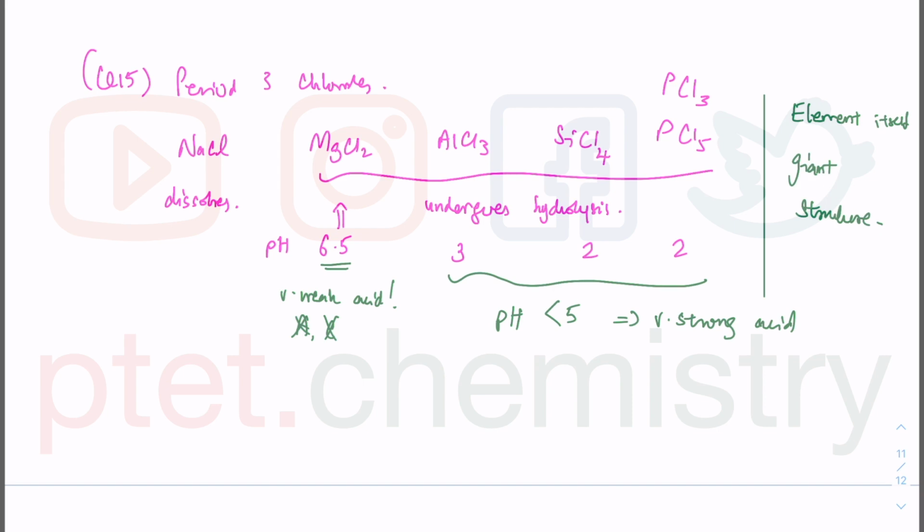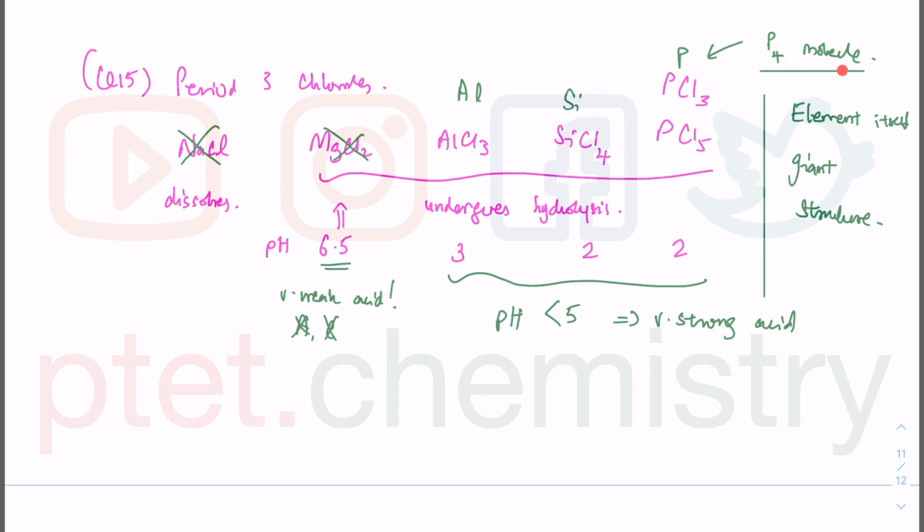But if you look at the element, we know MgCl2 is not what we want. We know we have aluminium, silicon, or phosphorus. We also know phosphorus is a P4 molecule, and option D is talking about P4. Therefore, you cannot have phosphorus as a giant structure.